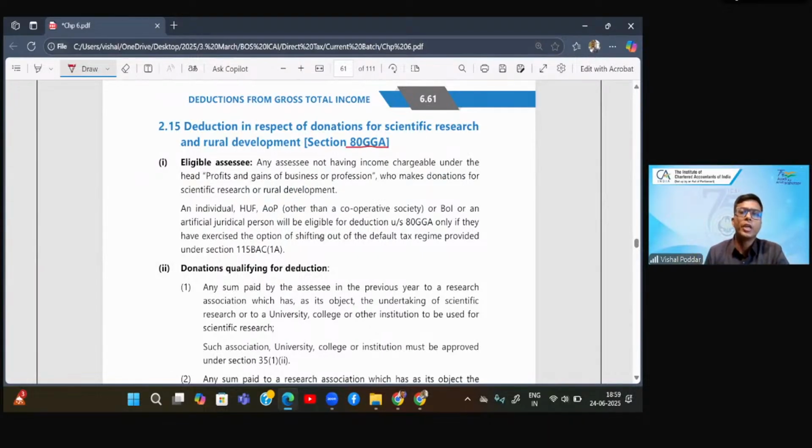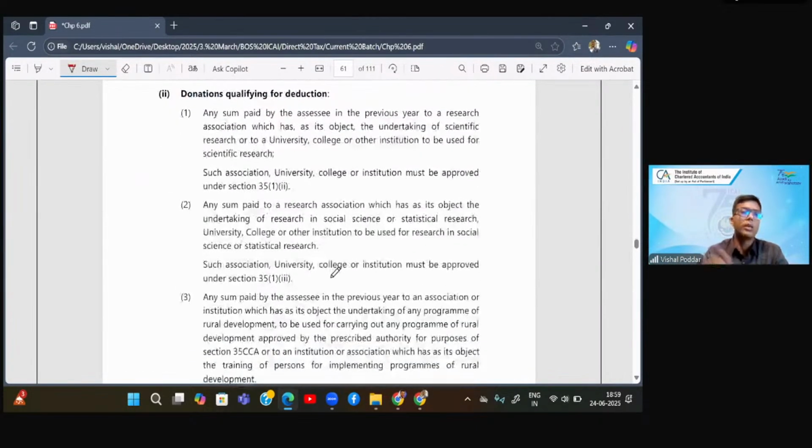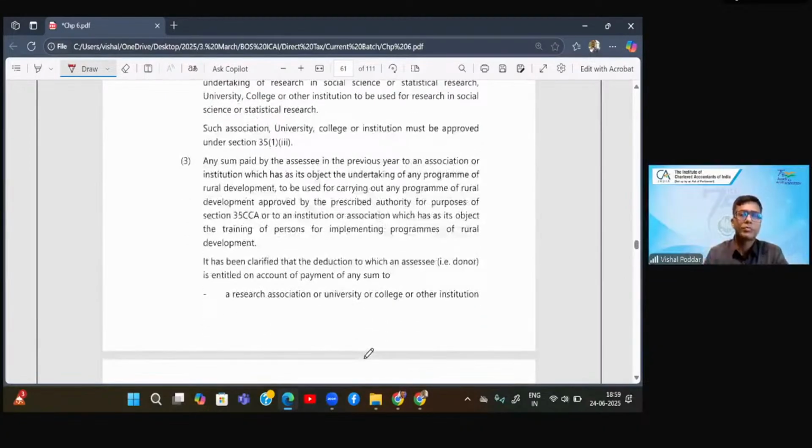Then comes 80GGA. If you remember, at the start I had mentioned it is donation. G for God, and for God there is donation, and the second part is donation for GAO. So this section gives deduction where you are making donation payment for scientific research, to an approved university, college, etc. Second, you are giving donation for undertaking programs which are for rural development, which are approved by a prescribed authority and which are covered in 35CCA.